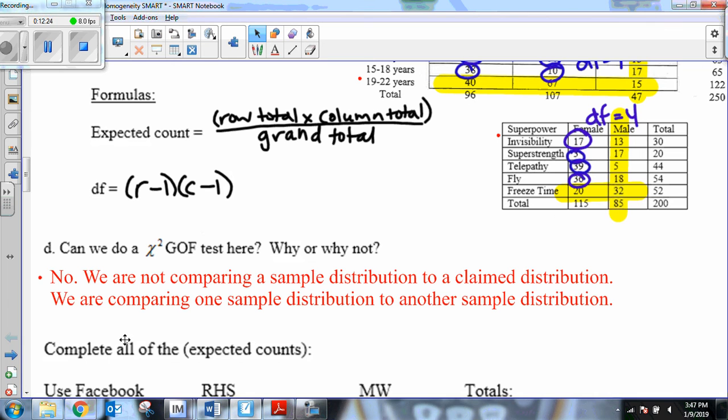So here's what I say. No, we're not comparing one sample distribution to a claimed distribution. What we're doing is comparing one sample to another sample. I took a sample at Redwood and I'm comparing it to a sample at Mount Whitney. So because I'm comparing 2 different samples to each other, it's a test of homogeneity.